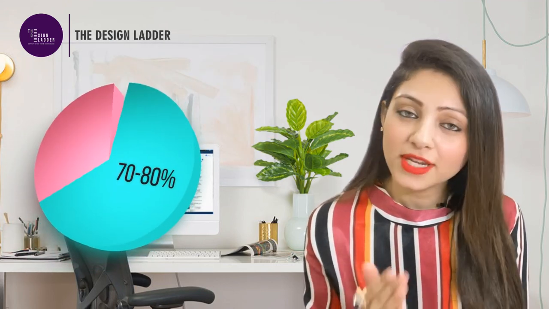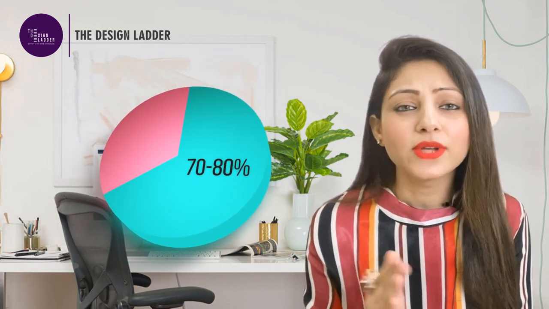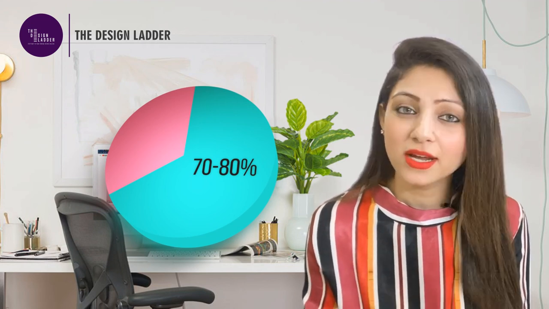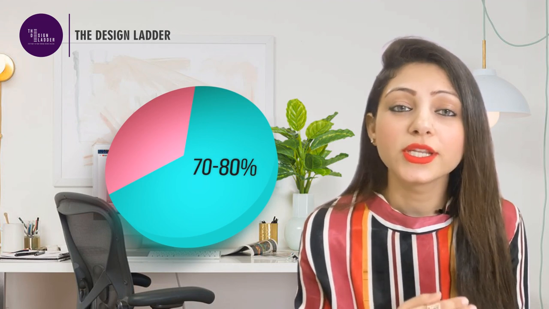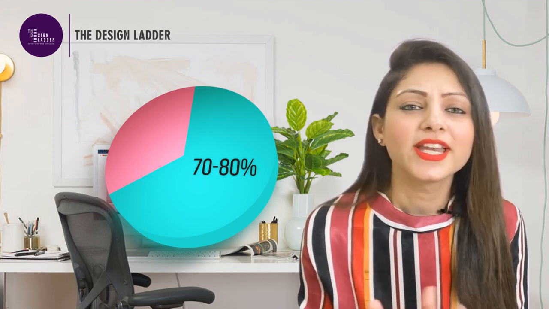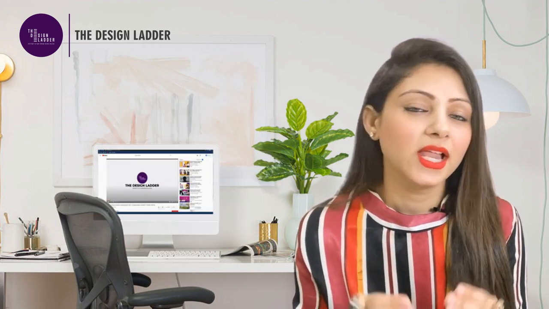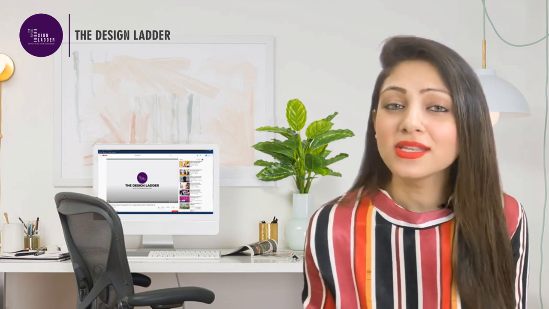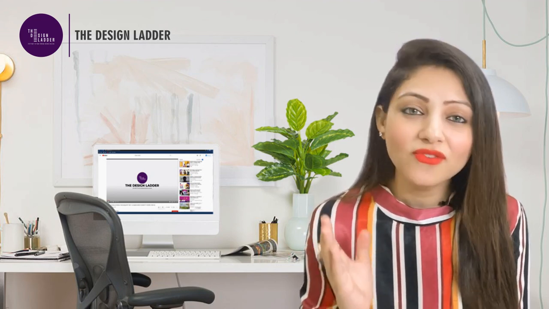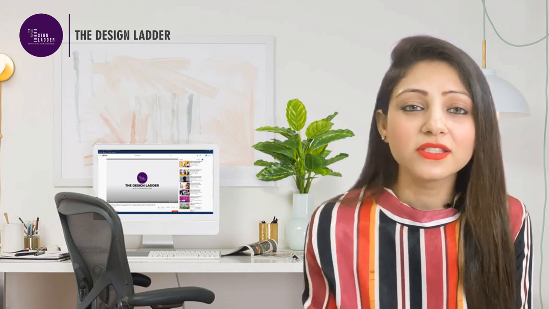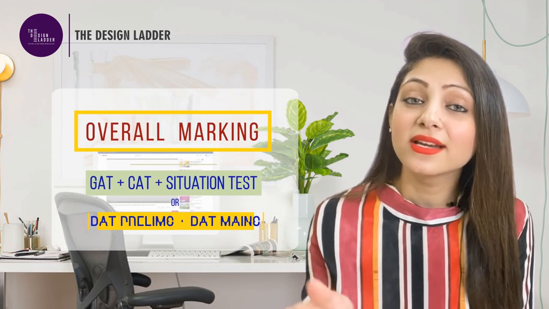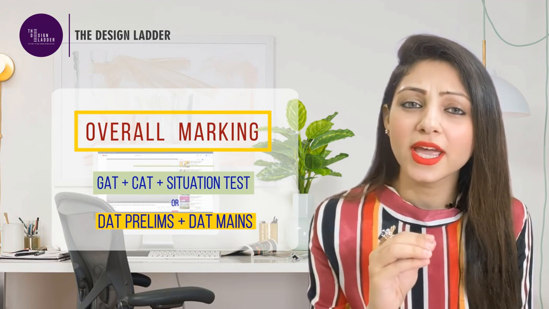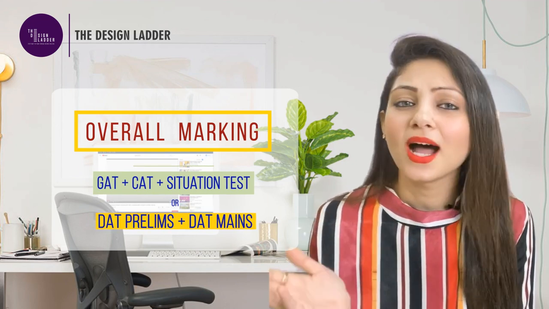Like if there are 15 questions, out of that 8 to 9 questions, if you stay very regular and updated with the current affairs on a daily basis and some basic general knowledge topics, I'm sure you'll be able to get 10 or 12 out of 15, and there will be 2 or 3 or 4 questions which you won't get. You don't have to worry for those 3 or 4 marks, because that is just 3 or 4 marks out of the whole paper, and this GAT portion then gets converted into a very small percentage, and in the overall marking scheme it's hardly going to matter.